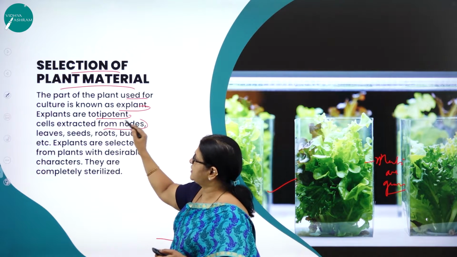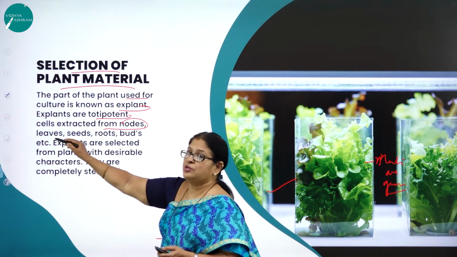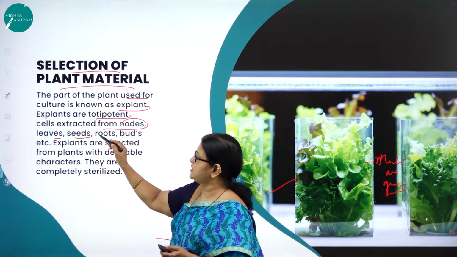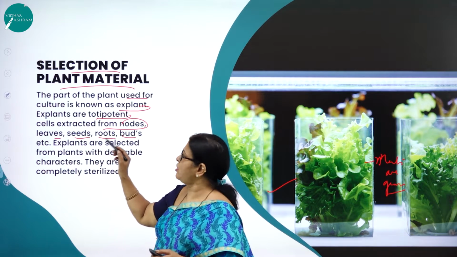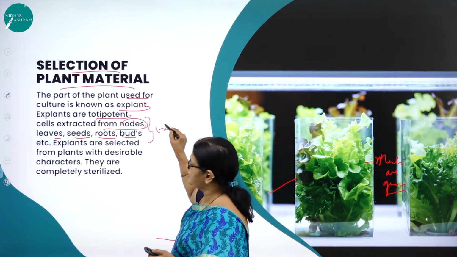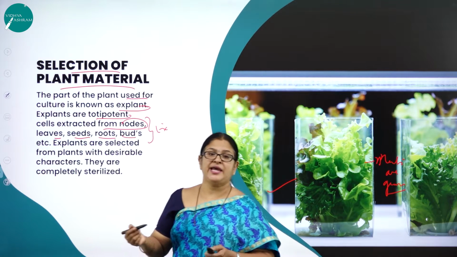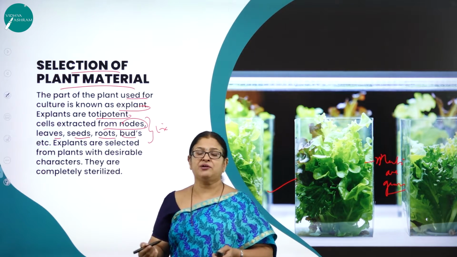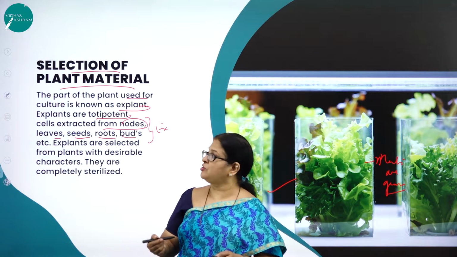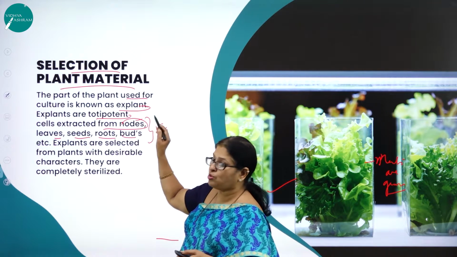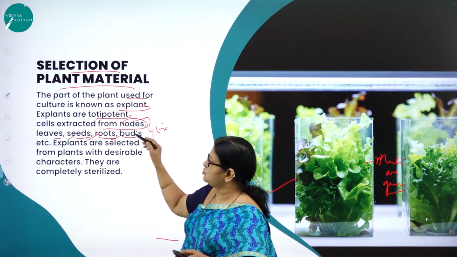So the cells are extracted either from the nodes or leaves, seeds, roots, buds, etc. All these are called as what? Explants. As I said, what is an explant? Explant is any part of a plant, may it be a cell, tissue, or an organ. Organs like nodes, leaves, seeds, roots, buds.